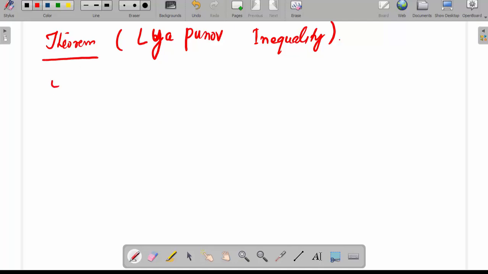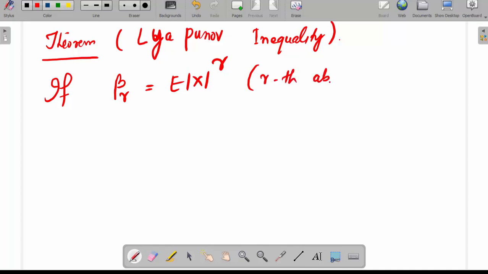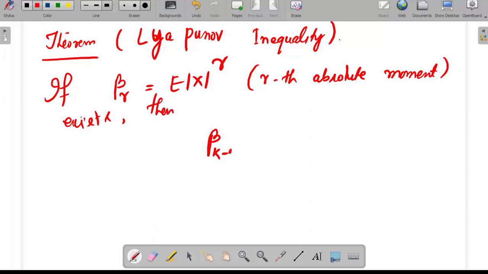If beta r equal to expectation of mod x to the power r, this is the rth absolute moment, exists, then beta k minus 1 to the power 1 by k minus 1 is less than or equal to beta k to the power 1 by k, for k equal to 2, 3, up to r.